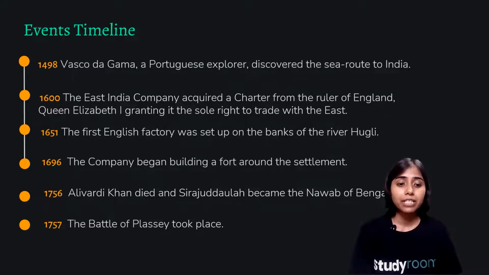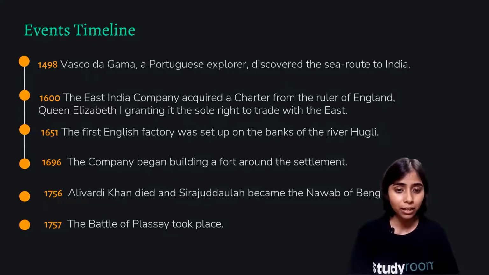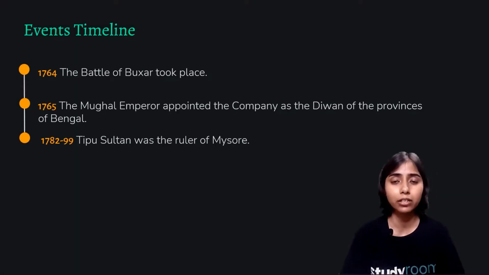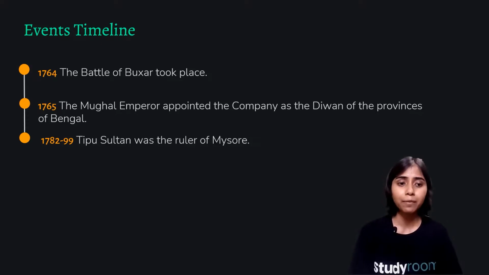In 1756, Alivardi Khan died and Sirajuddaulah became the Nawab of Bengal. In 1757, the Battle of Plassey took place, in which Nawab Sirajuddaulah was defeated by the British East India Company. In 1764, the Battle of Buxar took place between Mir Qasim and the English East India Company, in which Mir Qasim had to succumb. He died.